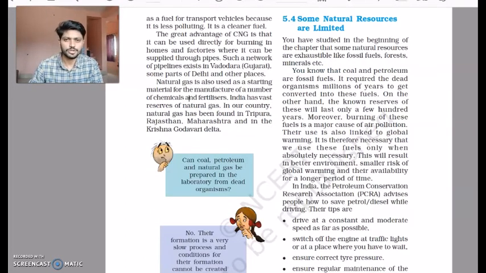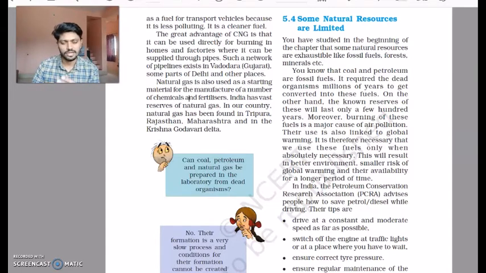So these were the natural resources we discussed, and if you remember, during the starting of this session we had said that exhaustible resources does not mean they will be finished tomorrow, but we can say that maybe in a duration of 100 years these exhaustible resources like coal, petroleum, natural gas will get exhausted.